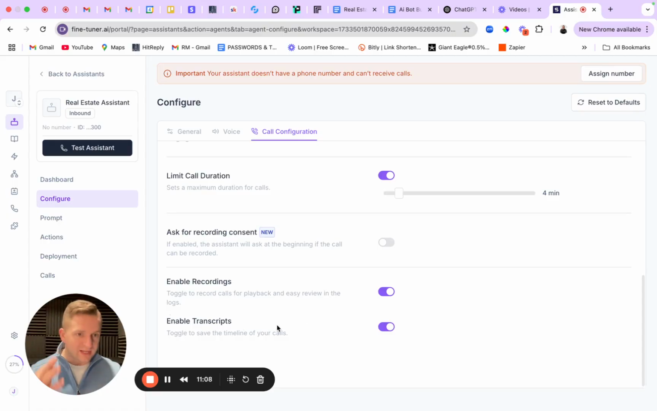Enable transcripts, definitely 100% always have this flipped on. There's a lot of things you can do in here with call summaries that you can text yourself or email yourself after a phone call. That way you know exactly what happened specifically on the call, and you can make post-call outcome data out of all this, which we'll get into later.